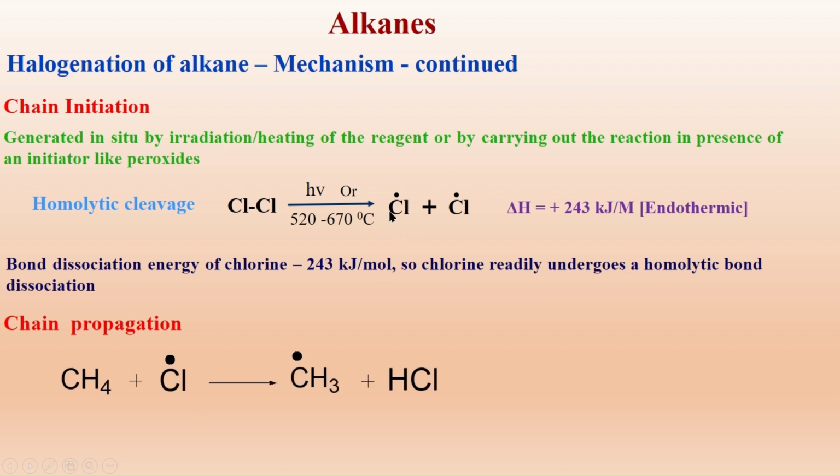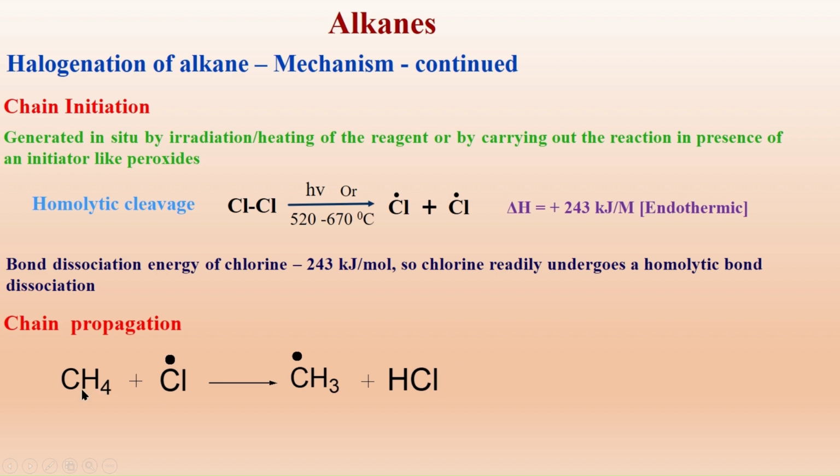The chlorine radical which is formed reacts with methane. It requires one electron for satisfaction of octet. That's why it abstracts one hydrogen radical from the methane to form HCl.